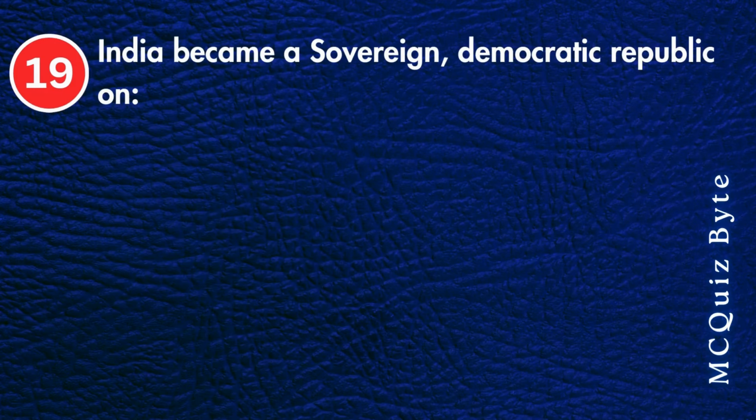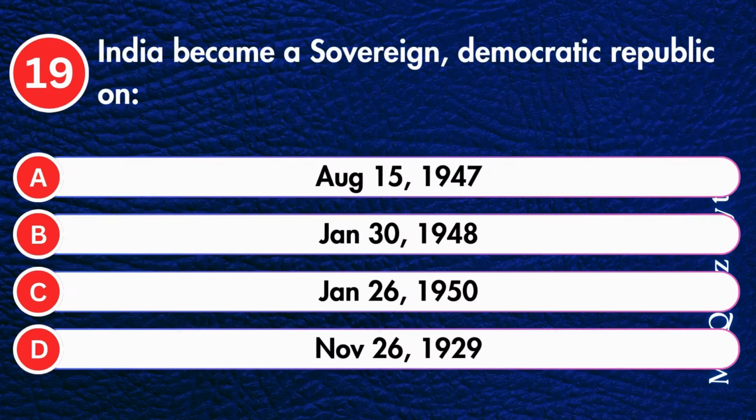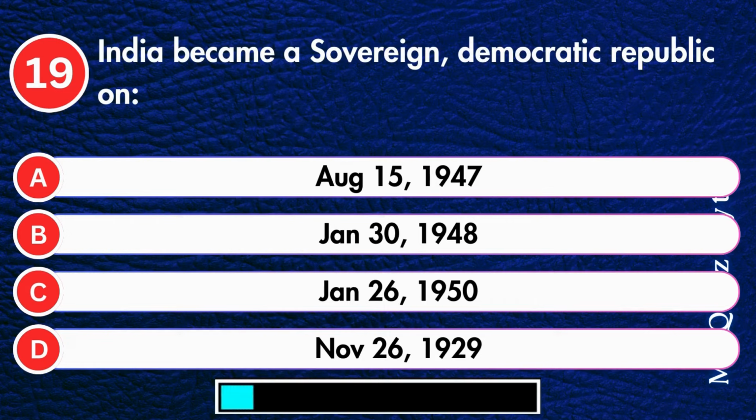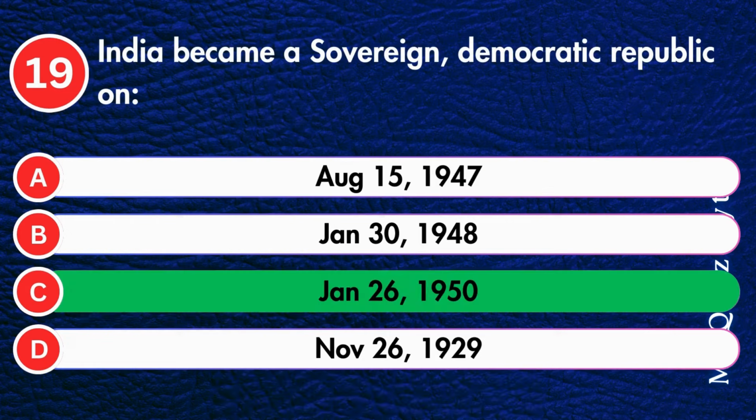India became a sovereign democratic republic on August 15, 1947, January 30, 1948, January 26, 1950, or November 26, 1929. Correct answer is January 26, 1950.